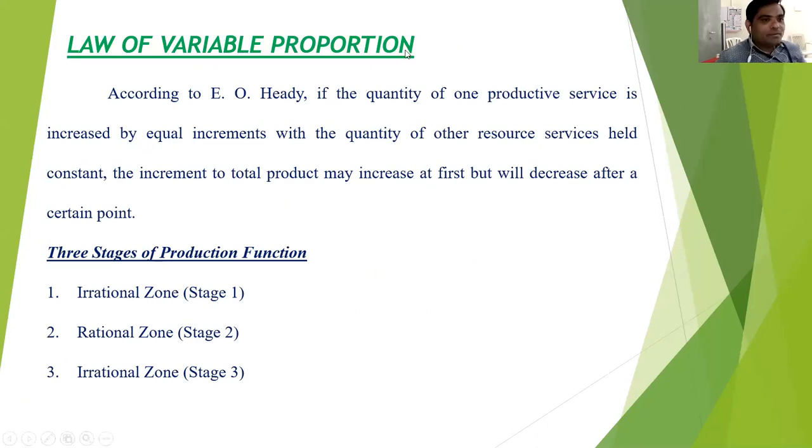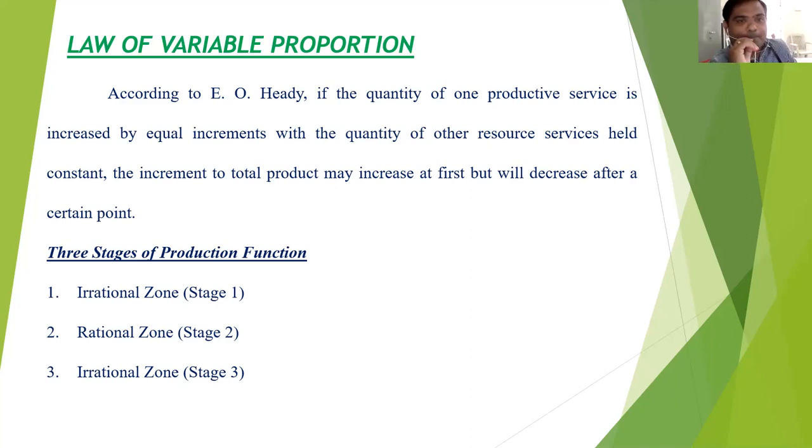Before starting the three stages of the production function, we first have to know about the law of variable proportion. So what do we mean by the law of variable proportion? According to E.O. Heady, a scientist: if the quantity of one productive service is increased by equal increments with the quantity of other resource services held constant, the increment to total product may increase at first but will decrease after a certain point.